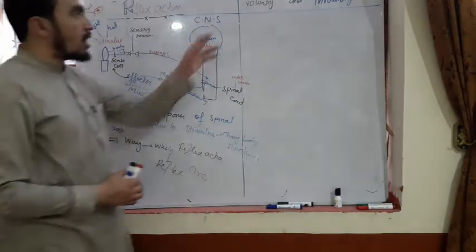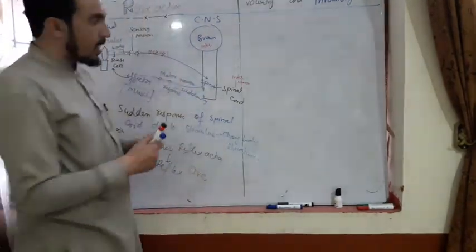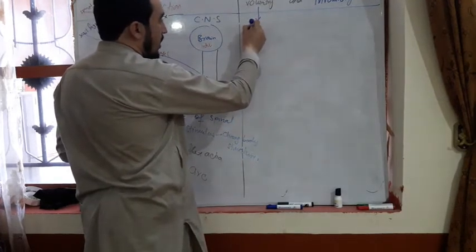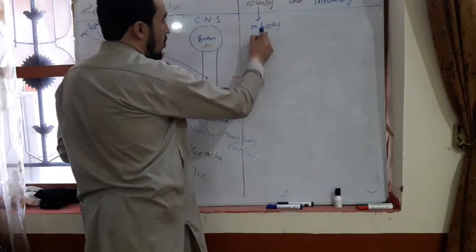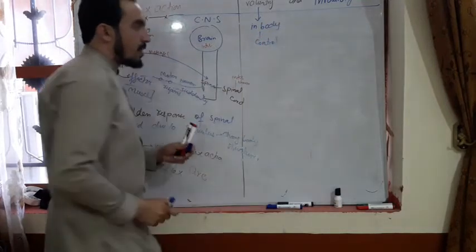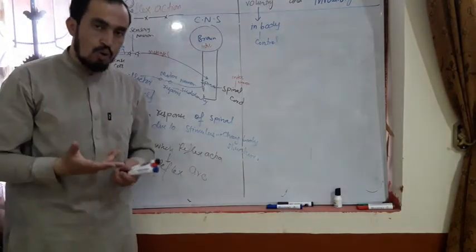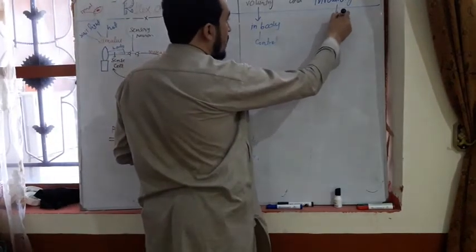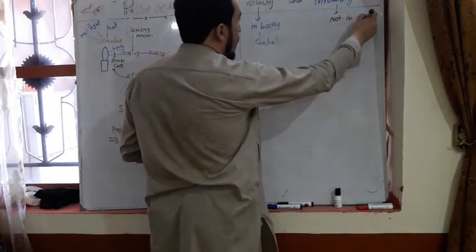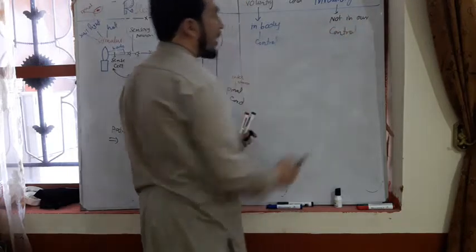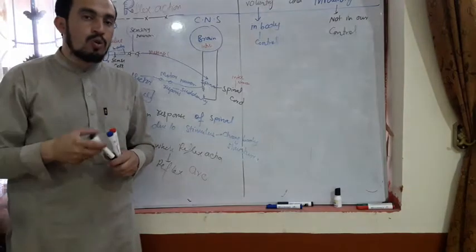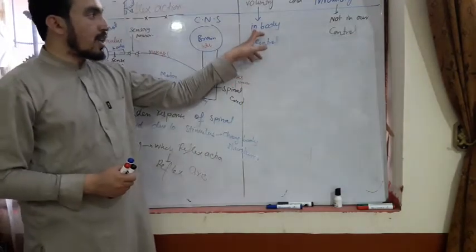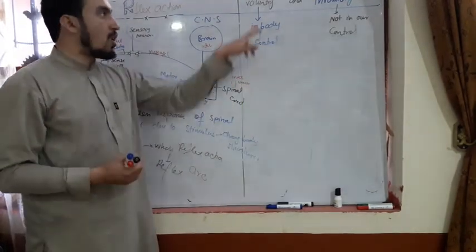The next topic is voluntary and involuntary action. Voluntary action is that action which is in our own control. Any action inside the body which is in our control, which is in our will. While involuntary action is that which is not in our control. That action which is not in our control is called involuntary action. The action which is in our will, which is in our control, is called voluntary action.